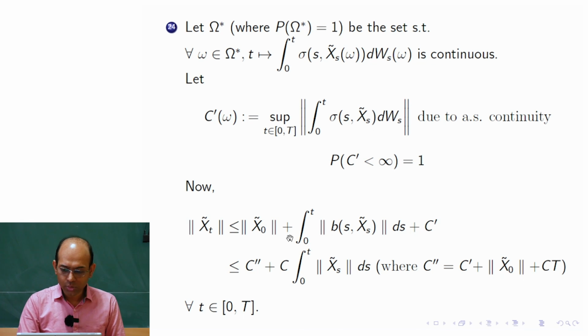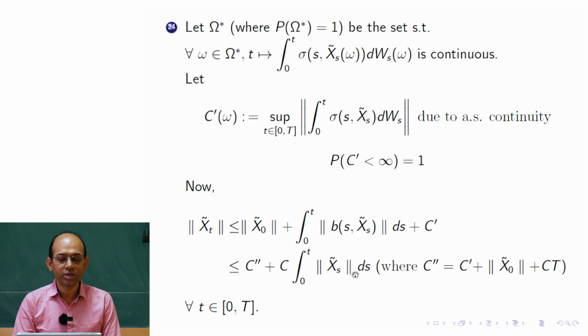Then together with C prime and the norm of x tilde 0, and using the at most linear growth of B, I would get this is less than or equal to some 1 plus something, and then some constant Ct. Everything together I write as C double prime. So this whole thing is less than or equal to C double prime plus C times the integral from 0 to t of the norm of x tilde s ds. Here the same x tilde appears on both sides. Here we have t, here we have the integral from 0 to t of ds.